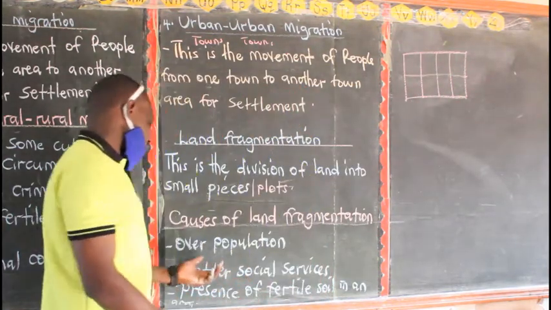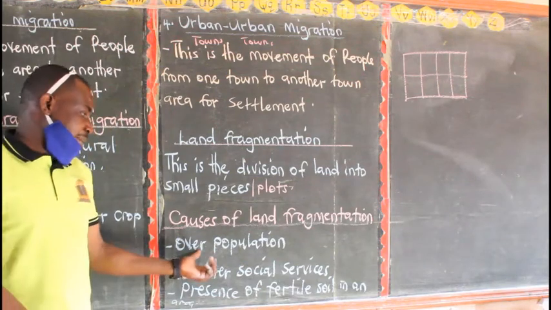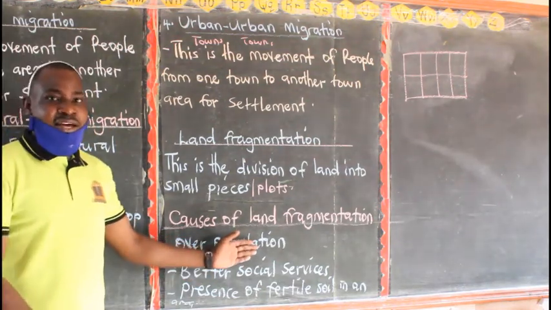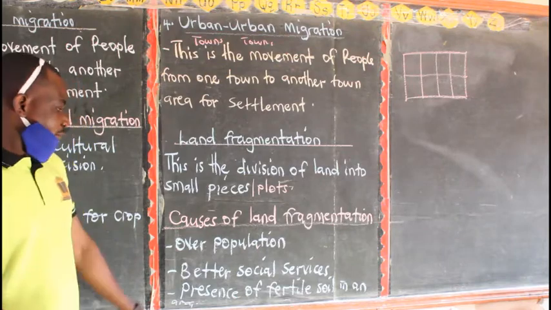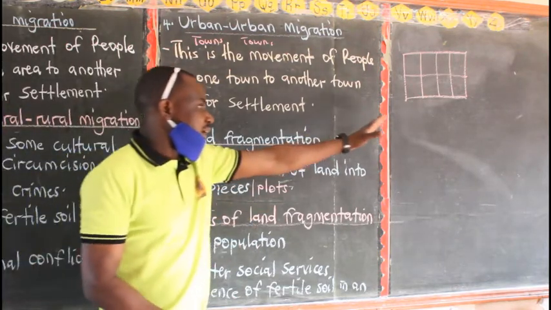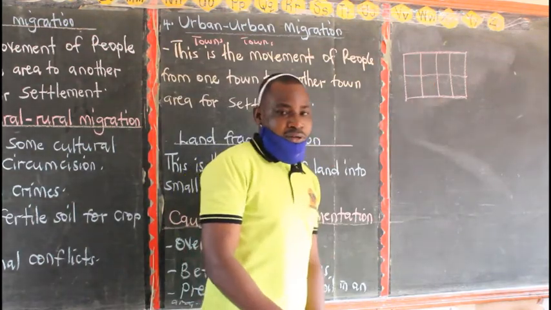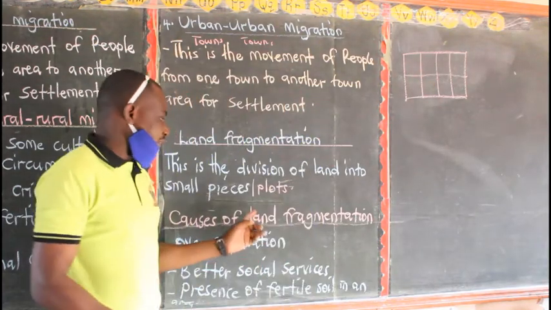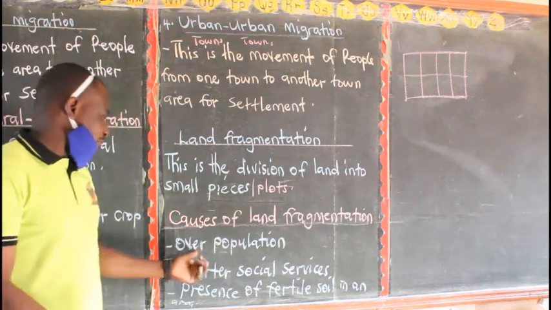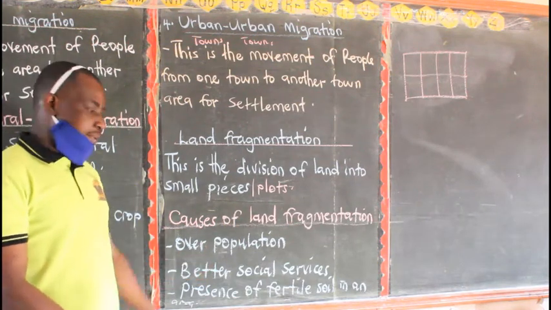One, we are saying overpopulation. Like now look at urban areas. Urban areas are densely populated. So people are struggling for land. That's why you see some places where people are dividing their land into small pieces. And the major cause of land fragmentation is overpopulation, or you can say high population.